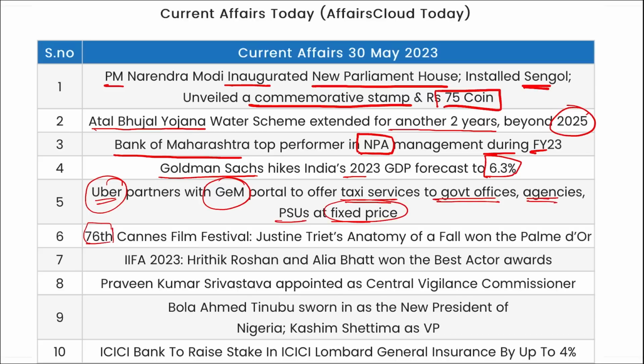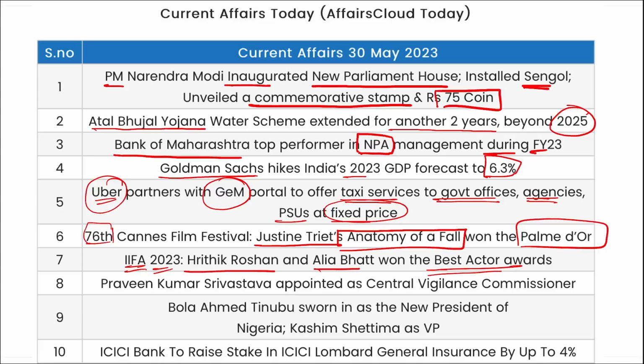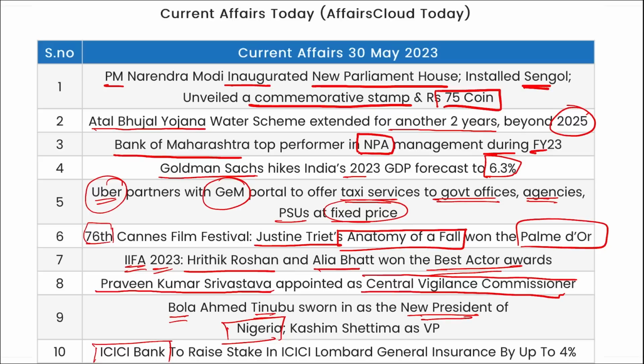Then the 76th Cannes Film Festival was held and Justine Triet's Anatomy of a Fall won the Palme d'Or. Then IIFA 23 was held and Hrithik Roshan and Alia Bhatt won the Best Actor awards. Where was this held? They were held in the UAE. Then Praveen Kumar Srivastava has been appointed as the chairman of the CVC, that is Central Vigilance Commission. Then Bola Ahmed Tinubu has been appointed as the new president of Nigeria. ICICI Bank to raise stake in ICICI Lombard General Insurance by up to 4%.